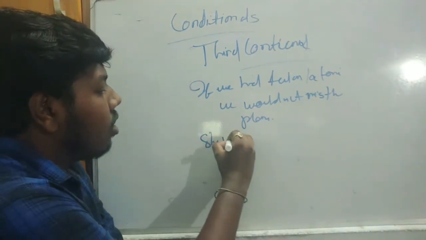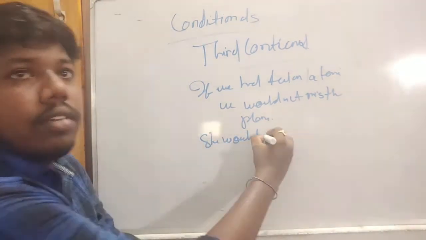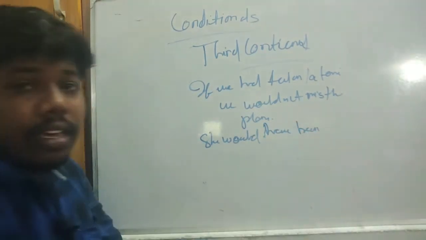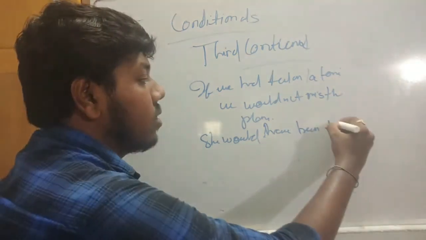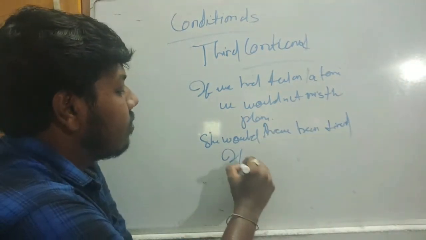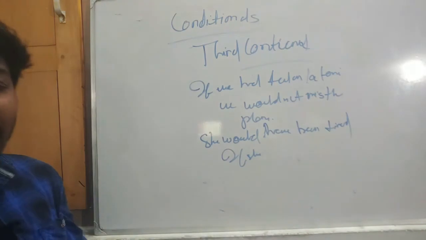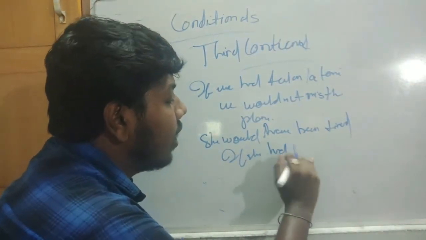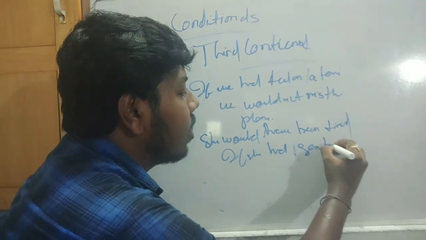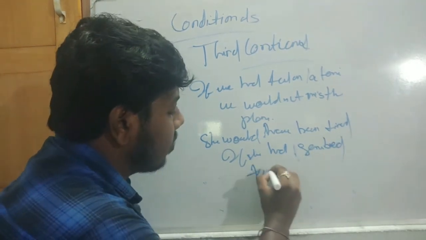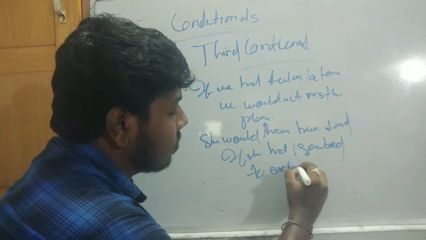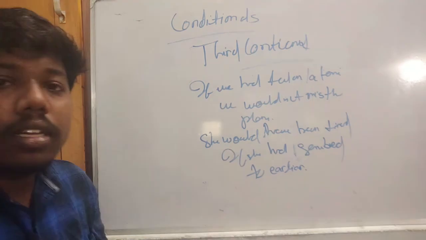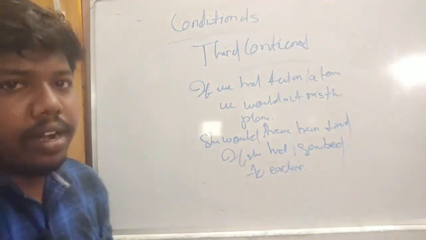If she had gone to bed earlier. Okay, so these are the examples of the third conditional type that we have read.